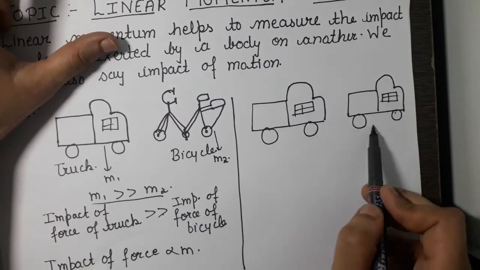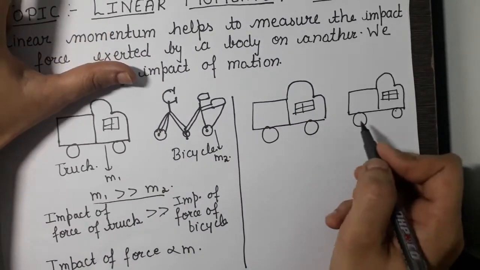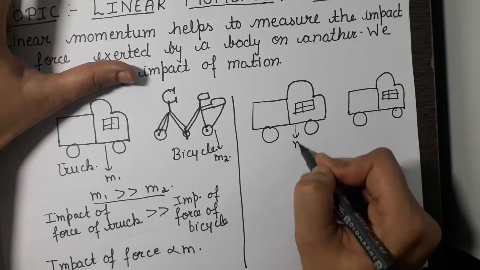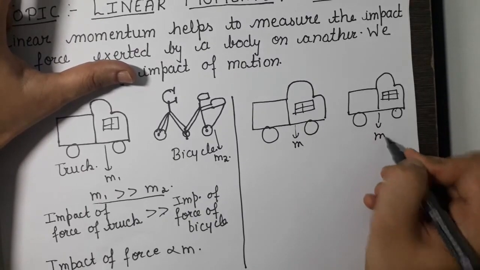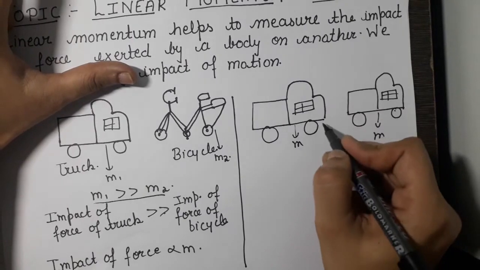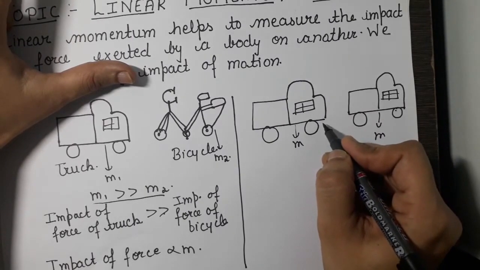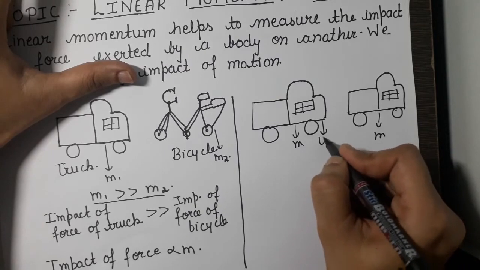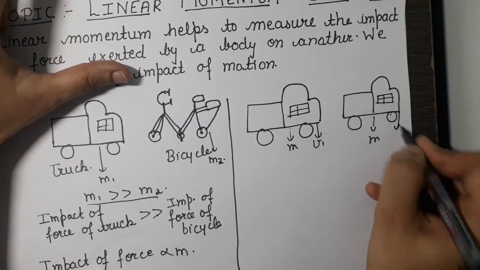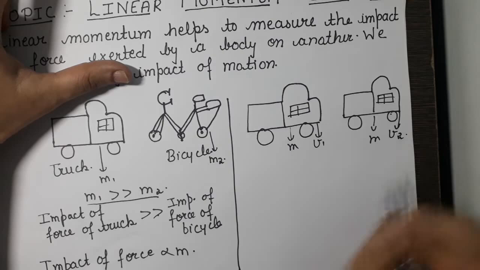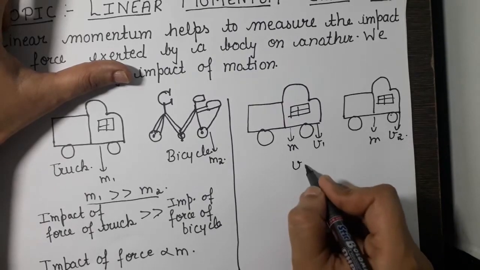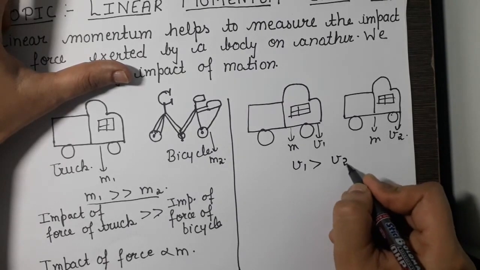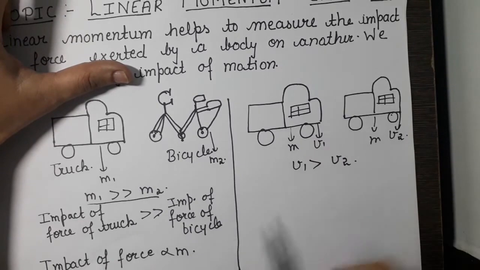If we have two trucks, these two trucks have the same mass, that is m and m, but here the velocity with which the trucks are moving is different. For example, the velocity of the first truck is v1 and the velocity of the second truck is v2. Let us assume that v1 is greater than v2, that truck 1 is moving faster than truck 2.